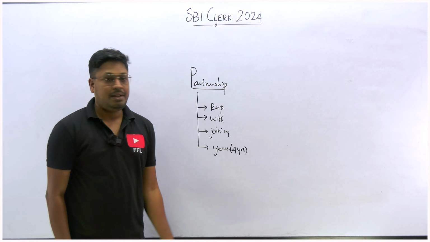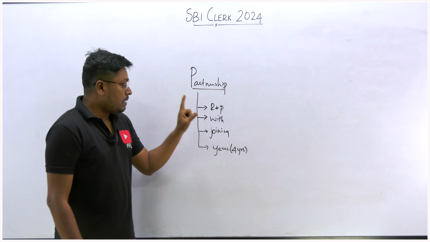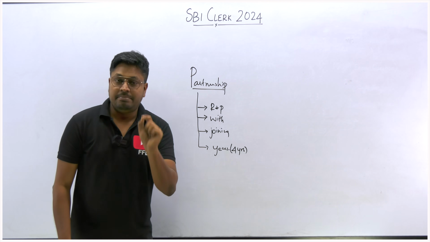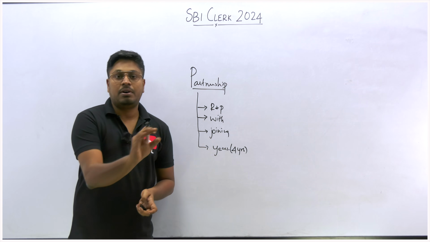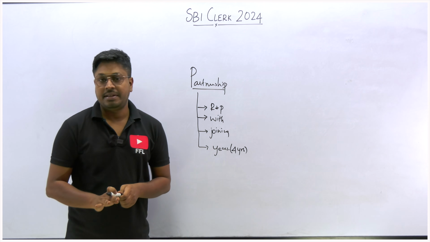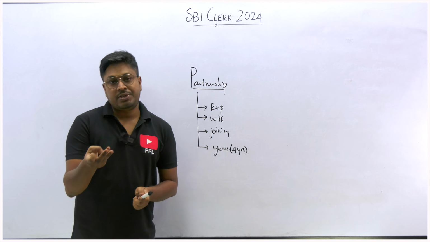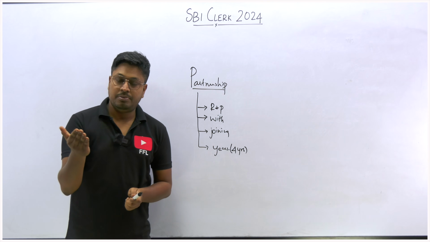Only a rare question you will be able to see, a business that runs for 4 years. So practice is enough, right? In the partnership topic, practice is more than enough. If you practice 30 or 40 questions, you can surely crack the prelims question in your exams. So learn the basics of ratio and proportion. Do not make any mistake on the cancellation part in ratio and proportion, right?